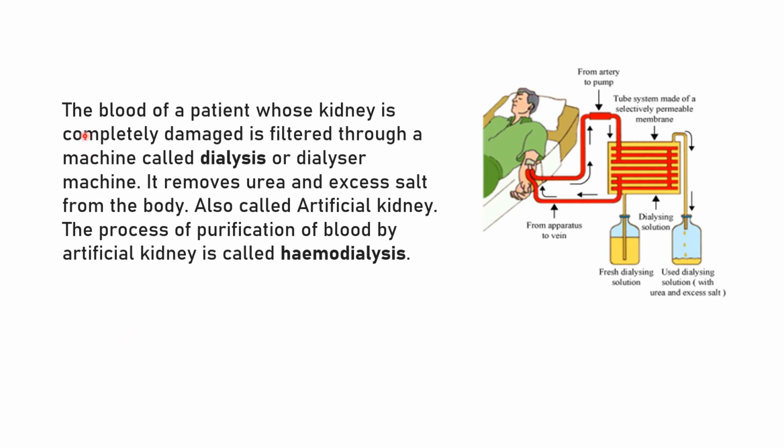Here, the blood of a patient whose kidney is completely damaged is filtered through a machine called a dialyzer. It is also called the dialyzer machine. It removes urea and excess salt from the body, and is also called an artificial kidney. And the process of purification of blood by an artificial kidney is hemodialysis. Now let's see how it takes place.